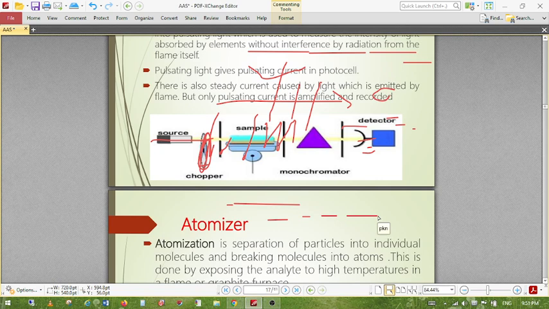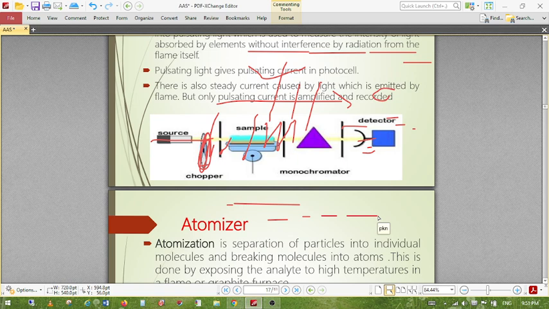So the atomizer converts the liquid sample into small droplets that can be easily vaporized. That means it is like a sprinkler which turns the liquid into droplets. It sprinkles the liquid into the flame, and along with the flame, the droplets can easily break the chemical bond and form an atomized vapor form.